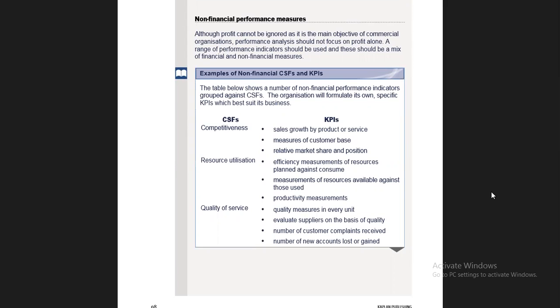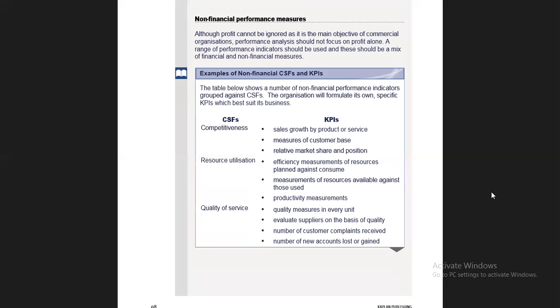So CSFs are critical success factors, and KPIs are the quantifiable form of CSFs, called key performance indicators. They indicate that you are on the right track and you are ultimately going to achieve your CSFs, and if your CSFs are achieved, your goals are going to be achieved, and if your goals are achieved, your mission and vision is going to be hit. That's why these are all linked. The first step is KPI, then CSF, then goals, then mission and vision.